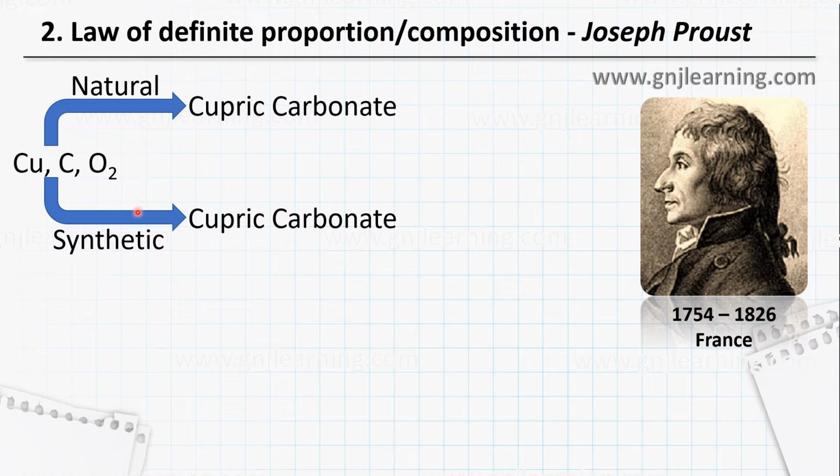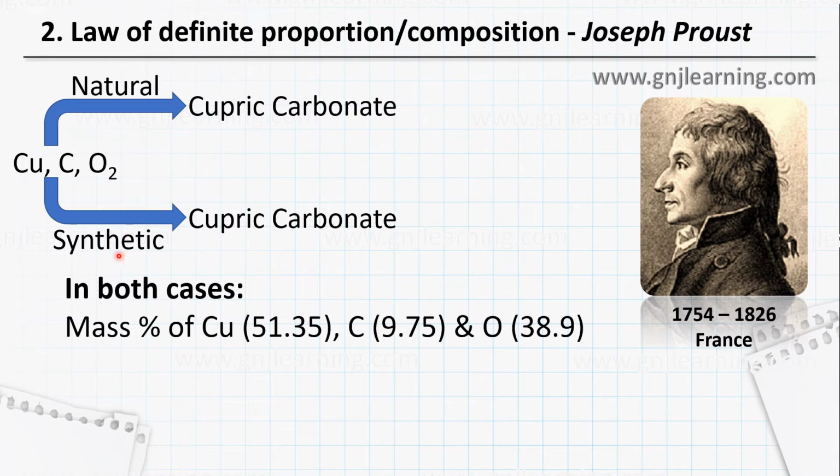So let's look into the proportion. The mass percentage of copper is 51.35, carbon percentage is 9.75, and oxygen. So out of 100 grams, wherever the source is coming from, copper always possesses 51.3 percent of the mass of this compound, carbon 9.75 percent, and oxygen possesses 38.9 percent of the mass of this compound. So this is what he said.